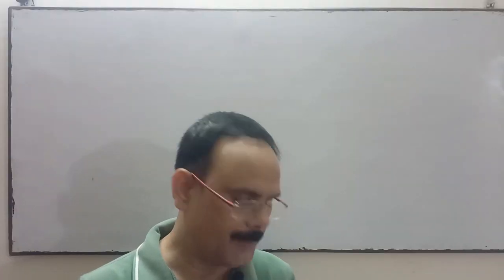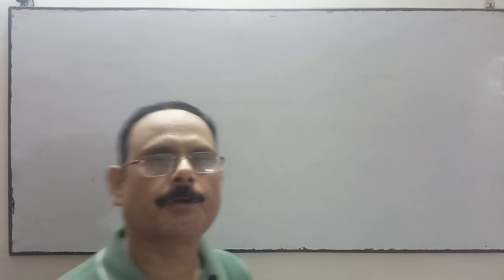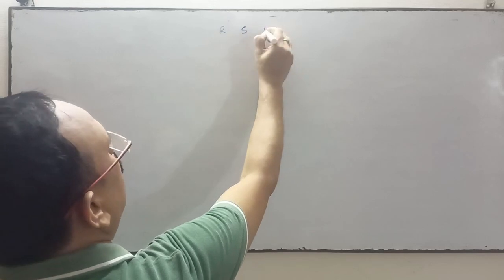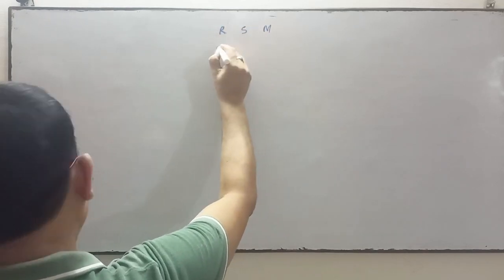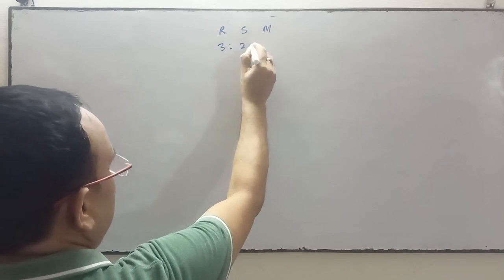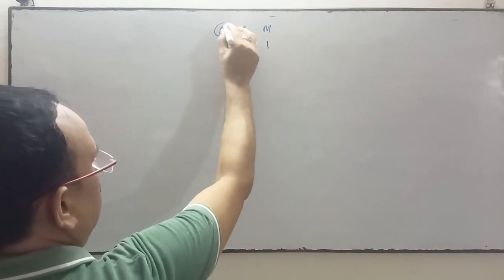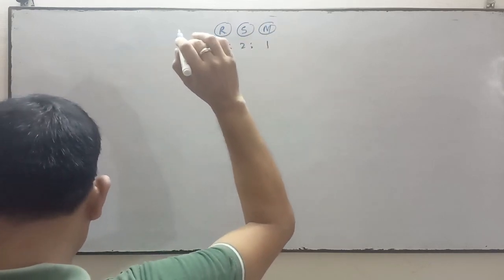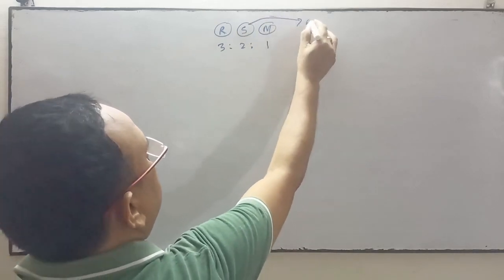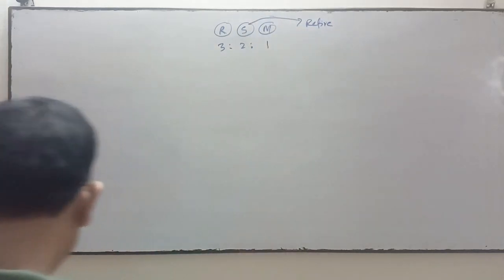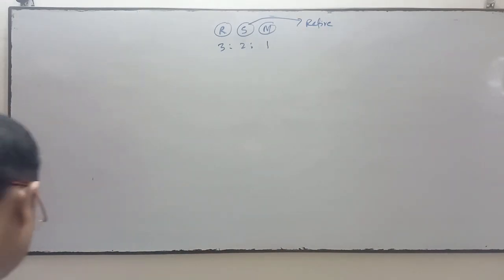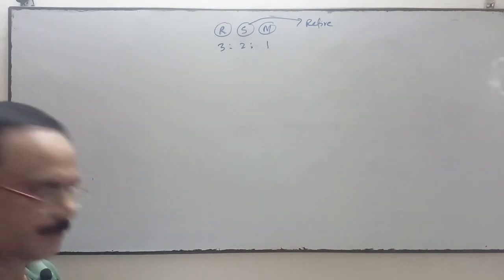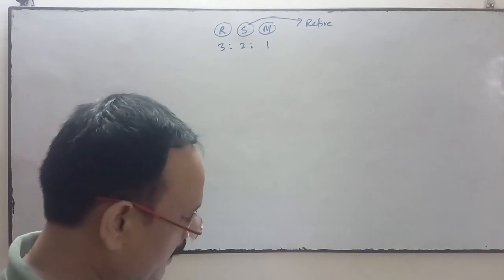So see the question. Ram, Shyam and Mohan were partners in a firm sharing profit in the ratio of 3:2:1. I have written in short Ram, Shyam and Mohan 3:2:1. Here Shyam retired from the firm on 1st April 2018. Thereafter the balance sheet has been given, and just below the balance sheet, information number 1, the treatment regarding the goodwill.